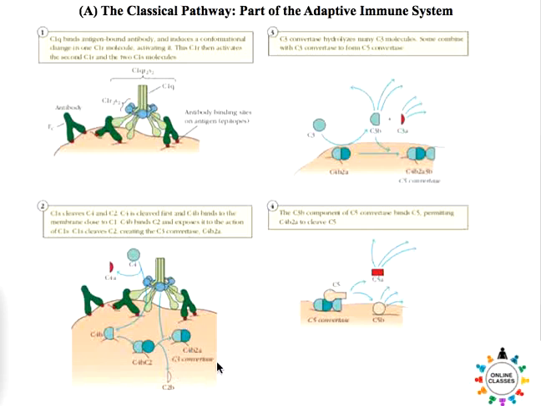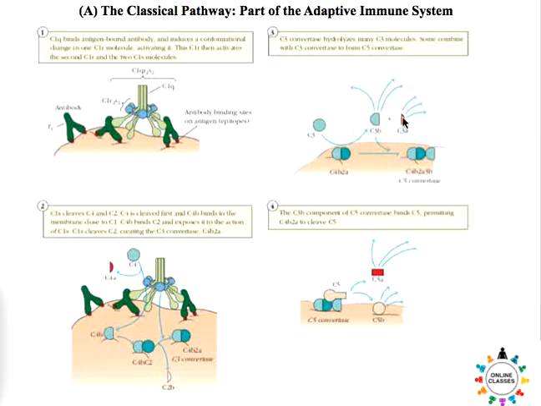Now this C3 convertase makes a proteolytic cleavage on C3. So an inactive C3 is proteolytically cleaved, and C3b and C3a are generated.